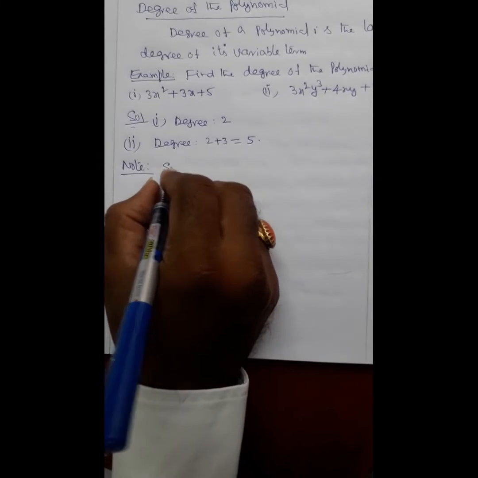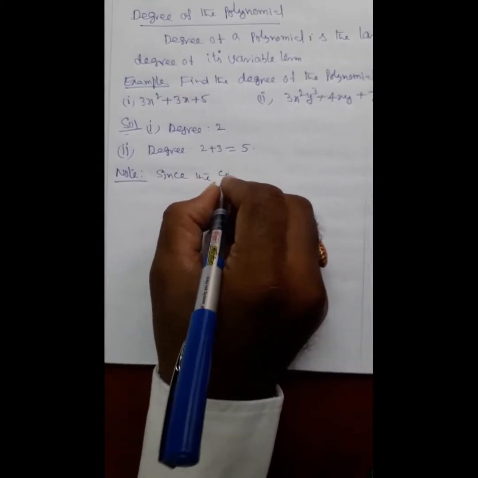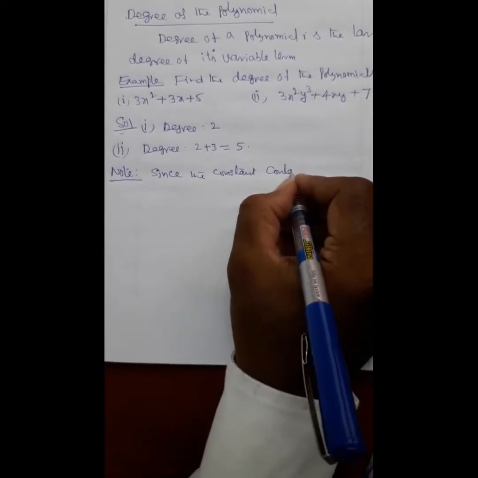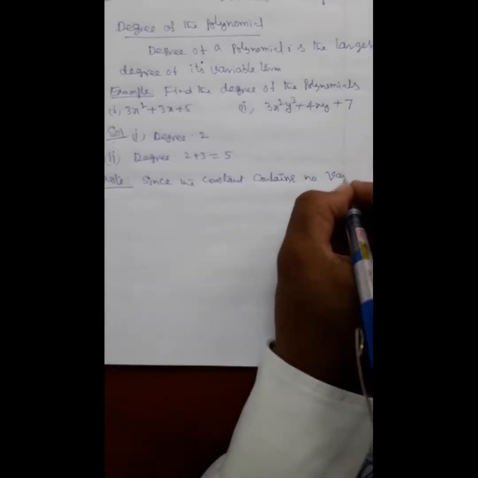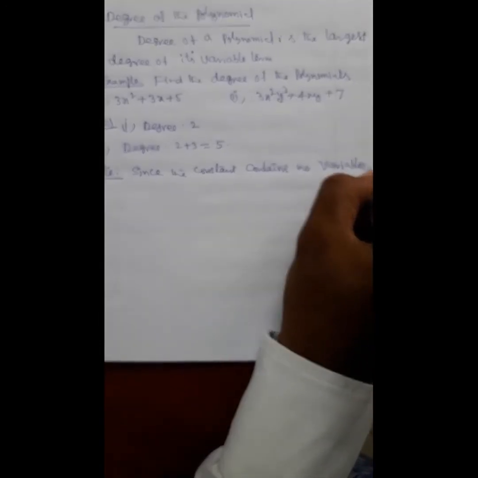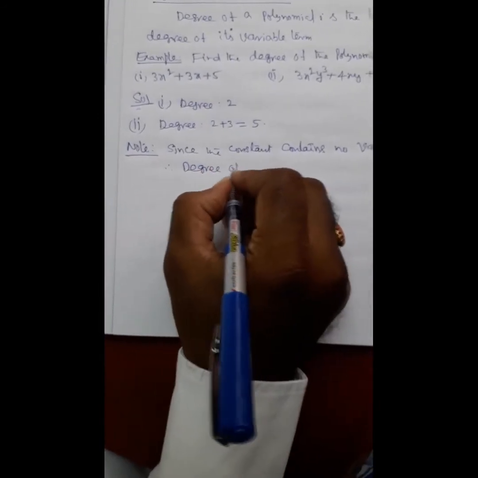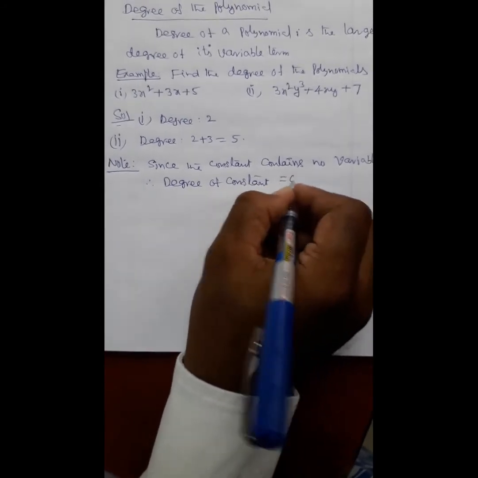Now, one note is here: the constant contains no variables, therefore degree of a constant is zero.